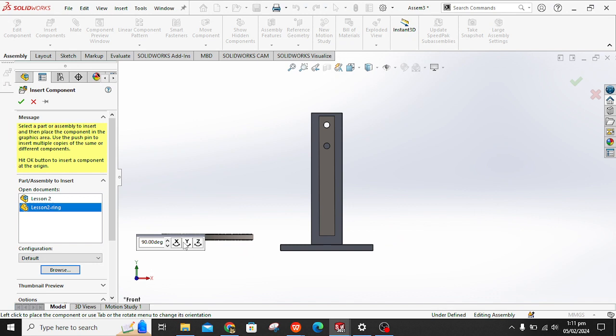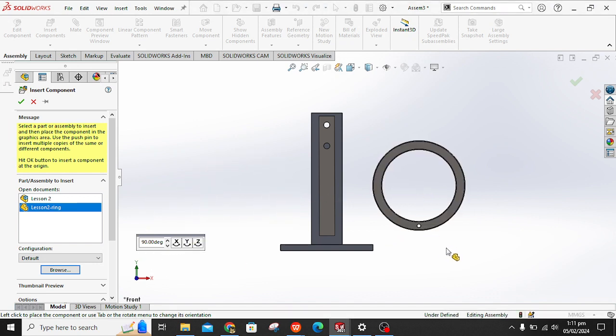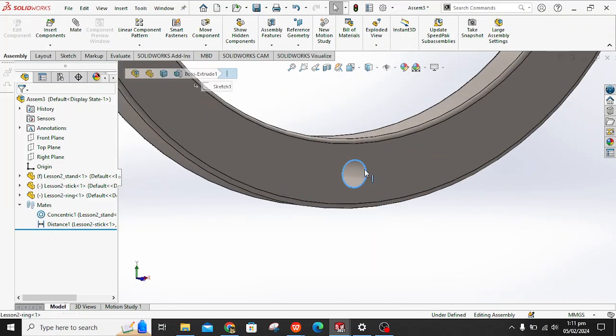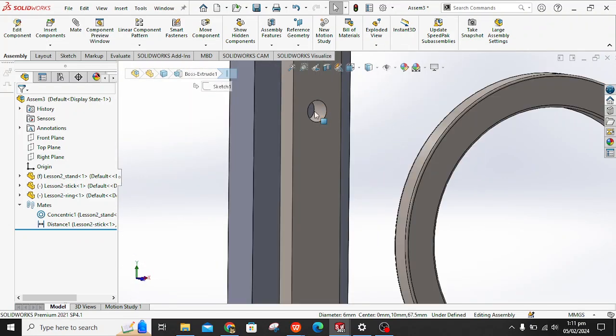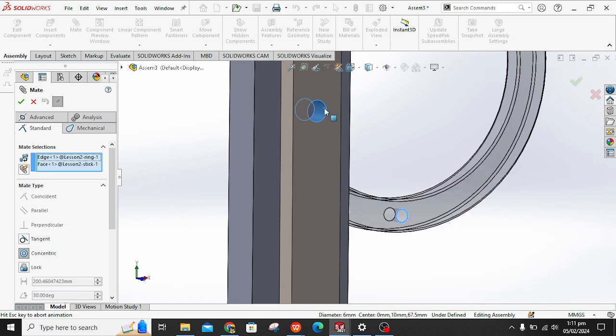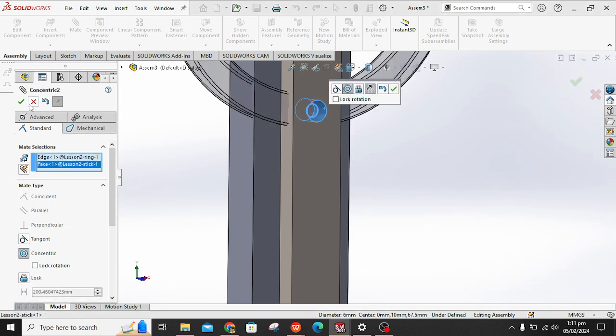We need to change the orientation. So let's rotate it about the x-axis. So we're going to make this hole aligned with this hole of the ring. We're going to mate, and now we will select this hole. Okay.